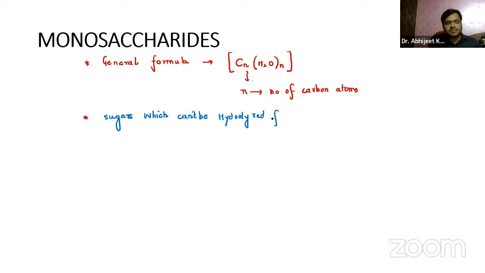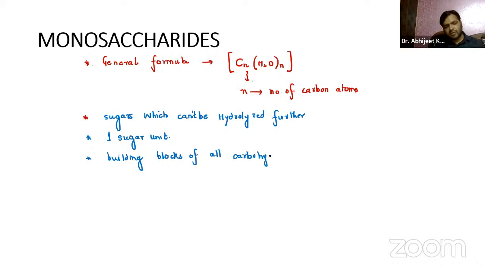Monosaccharides means we have one sugar unit. And remember, the monosaccharides are the building blocks of all carbohydrates.